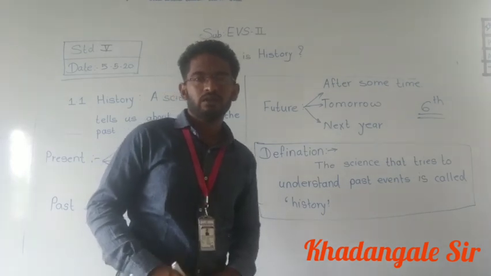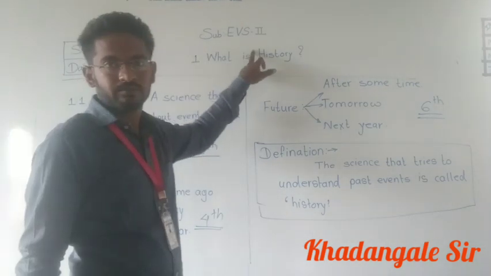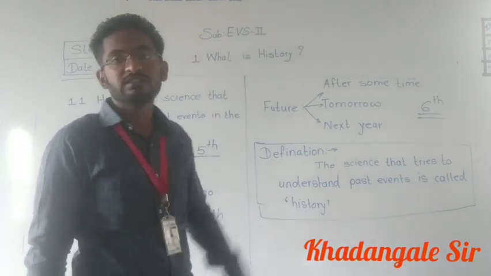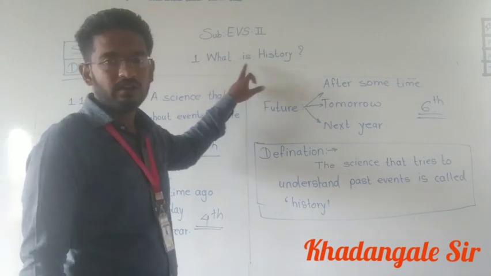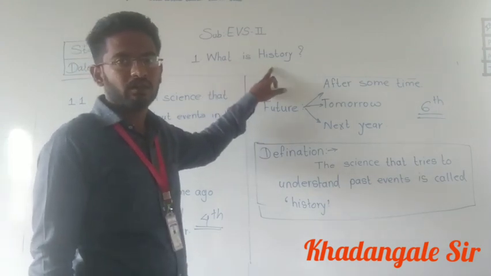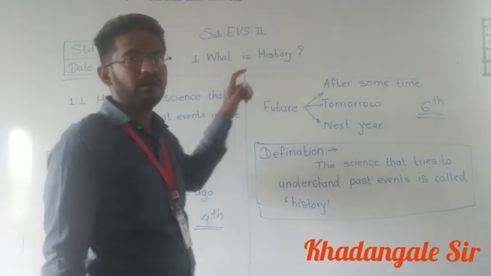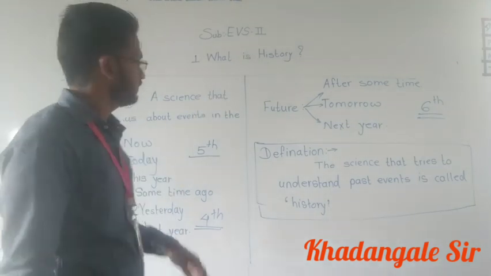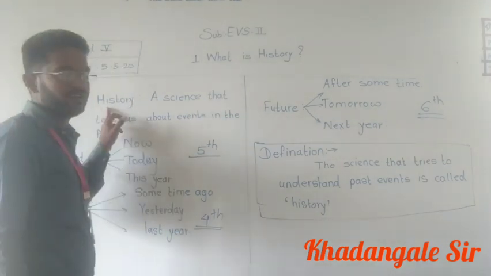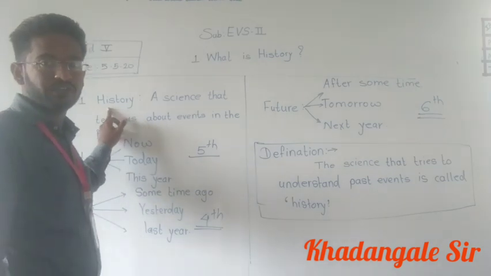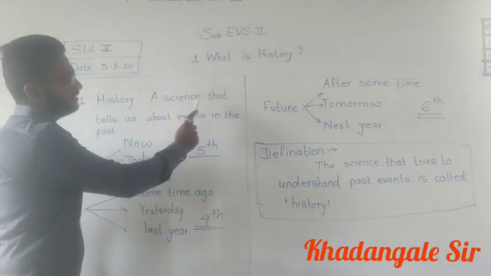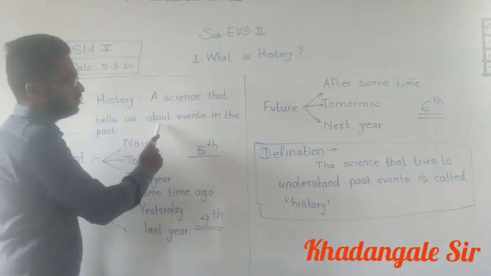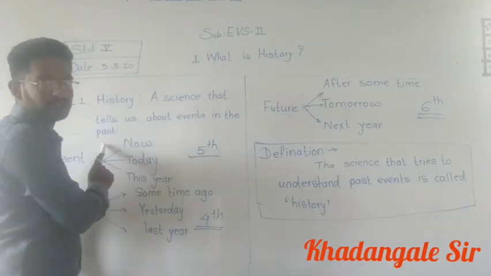Today we are going to learn EVS second. Yesterday we started our first chapter. What was the name of the chapter? What is history? In this lesson we learned 1.1. What was that point? History. We'll just revise it within 2 minutes. History: a science that tells us about events in the past.